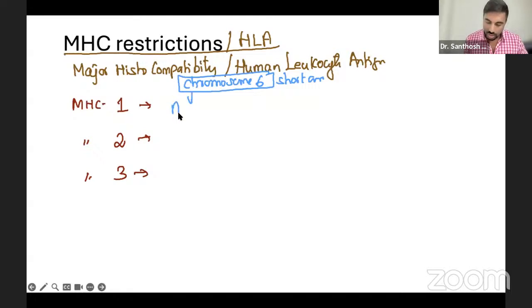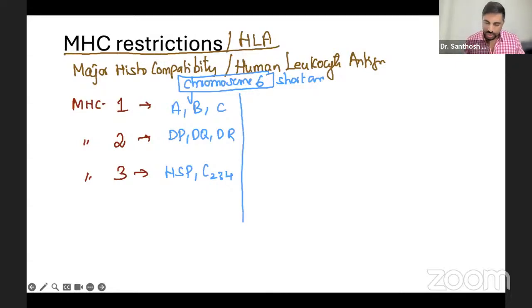MHC 1 is present on the locus A, B, and C. MHC 2 is present on DP, DQ, DR. MHC 3 is present on the locus called HSP, C2, C4, and complement. That's it. This is the complement, and it's present here. Now, that's fine. Now, what about the individual function?